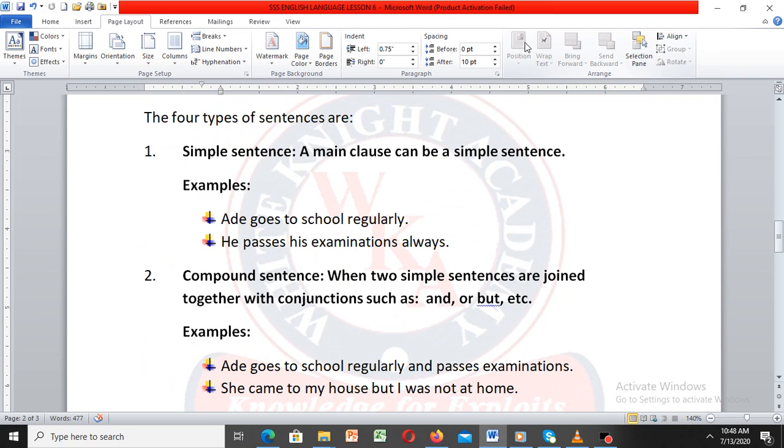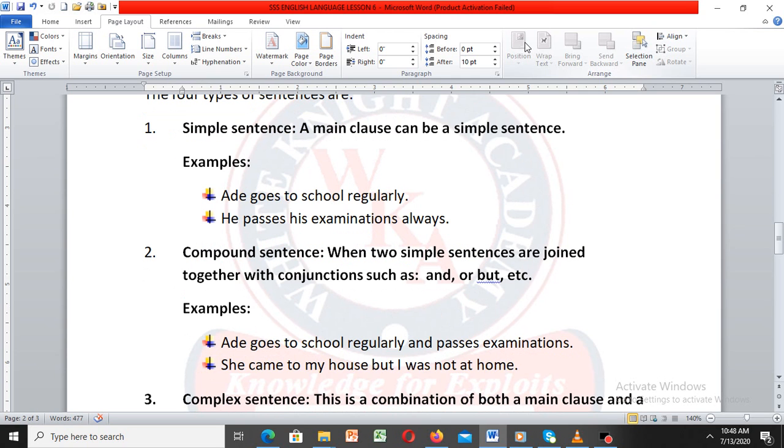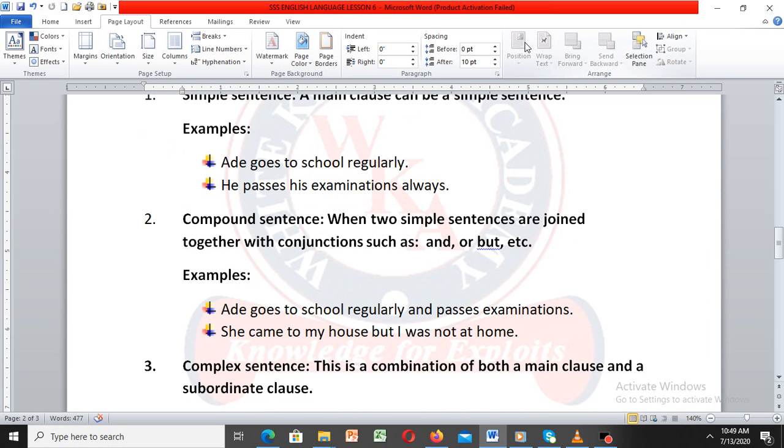Number 2, we have compound sentence. When two simple sentences are joined together with conjunctions such as and or but, etc., we call it compound sentence. Please take note of this: when two simple sentences are joined together with conjunctions such as and or but, we call them what? Compound sentence. The first one we have what? Simple sentence.